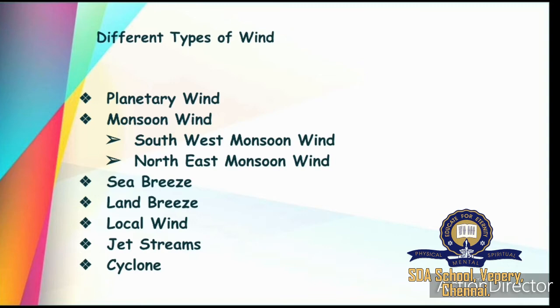There are two types of monsoon wind in India: southwest monsoon wind and northeast monsoon wind. In southwest monsoon wind, the wind will blow from south to west, and northeast monsoon wind from north to west. So these kinds of winds will bring us rain.